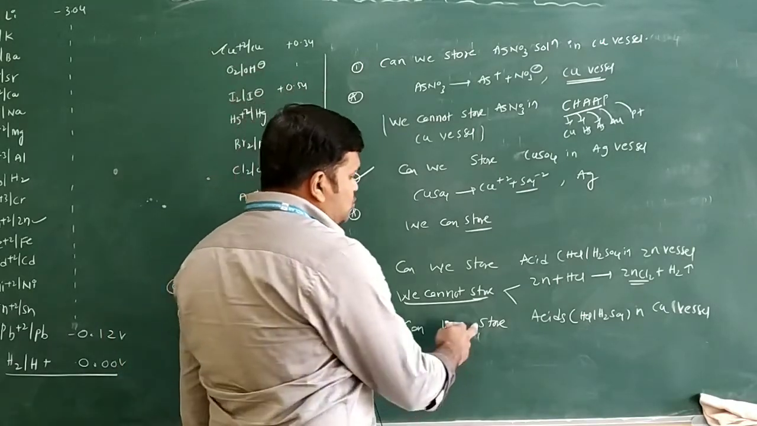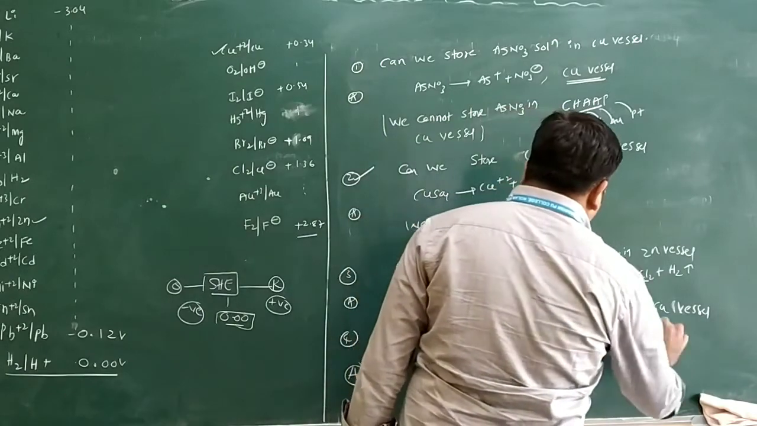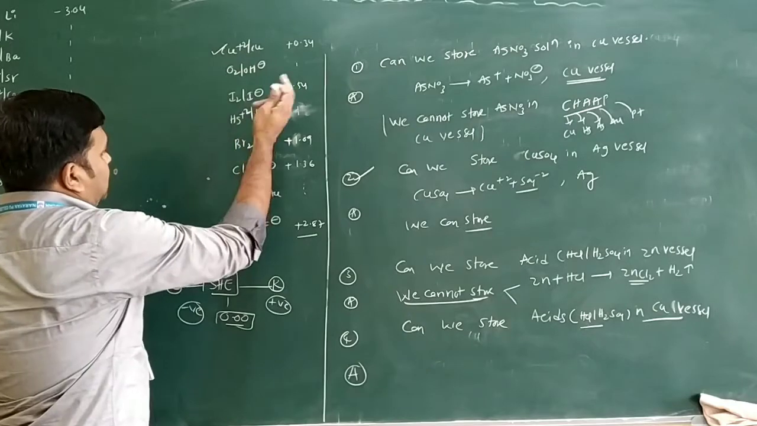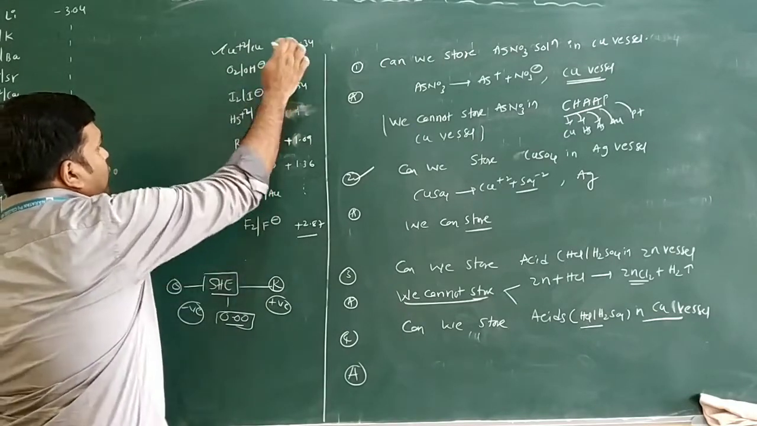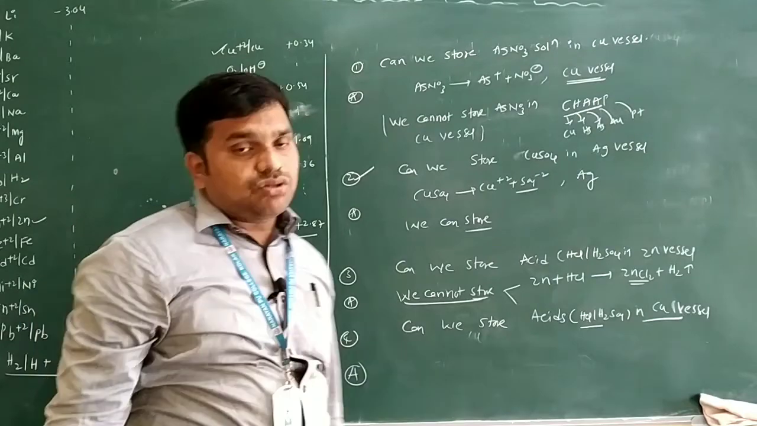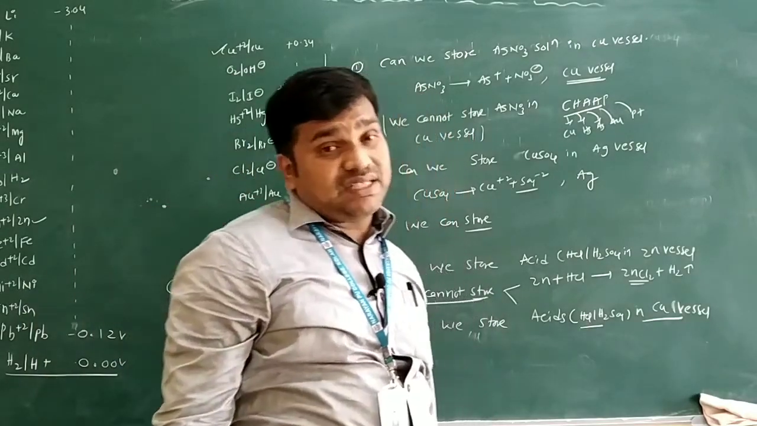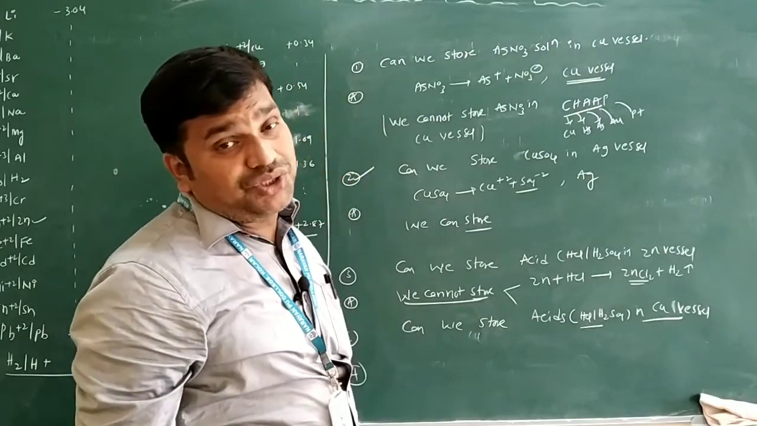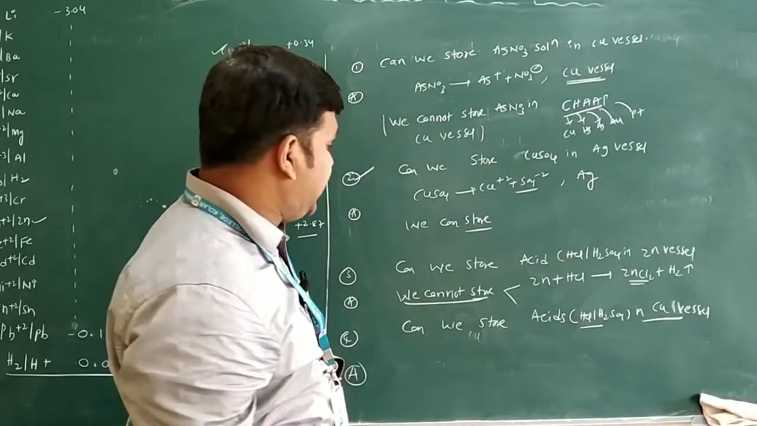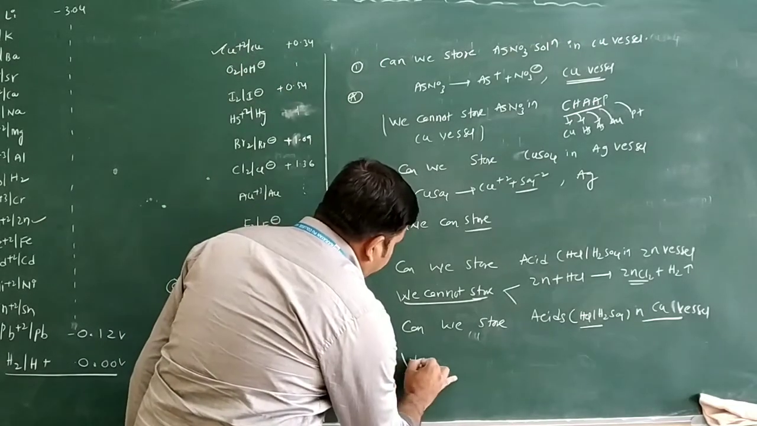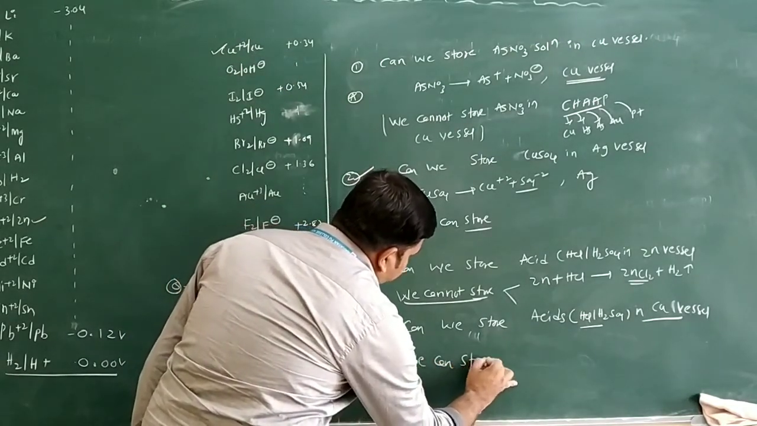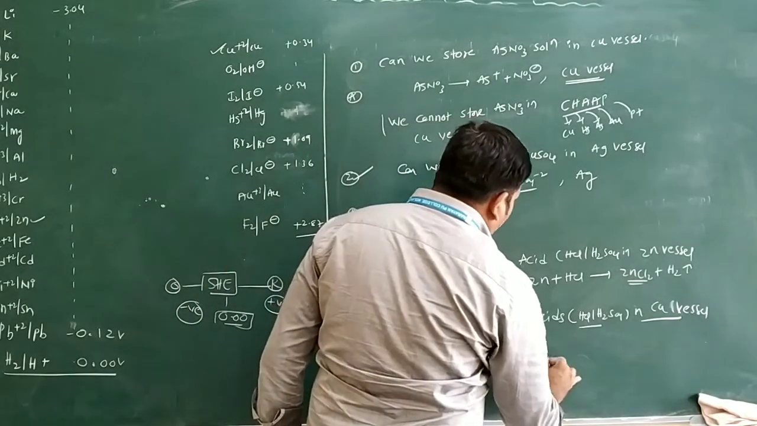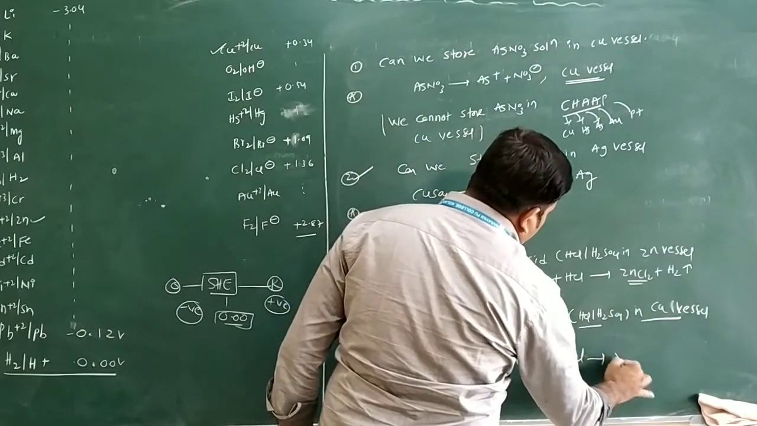Okay. Can we store acids, HCl or H2SO4, in a copper vessel? You see, copper, silver, gold, platinum all have positive SRP values. The metals with positive SRP values do not react with hydrogen, that is, they do not react with the acids. So you will write here simply: we can store, because there is no reaction. If we take a copper vessel, copper does not react with acids. There is no reaction.